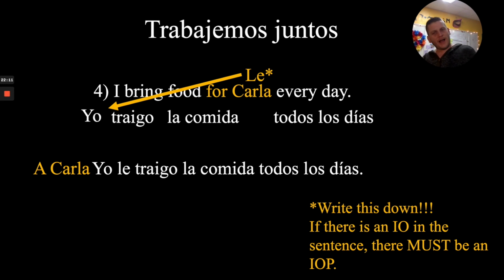To Carla, I, her, bring the food every day. And it sounds very weird to us, but this is great, great Spanish right here. So don't forget this rule in the bottom right corner. If there is an indirect object, you have to have an indirect object pronoun. And we'll use an a phrase to clarify who that indirect object pronoun is referring to, like we've done here with a Carla, and like we did with a ella in the last example.